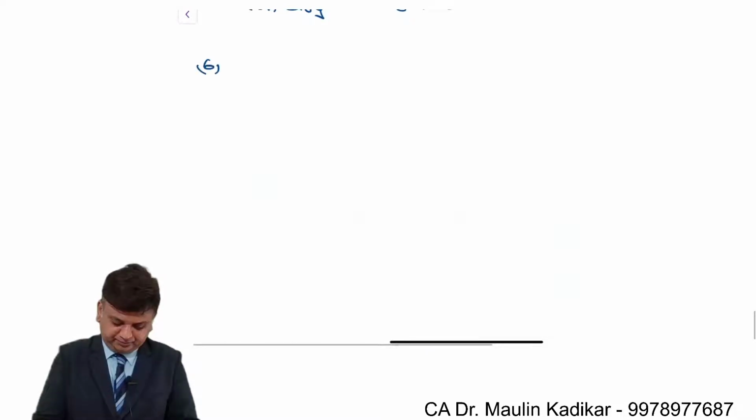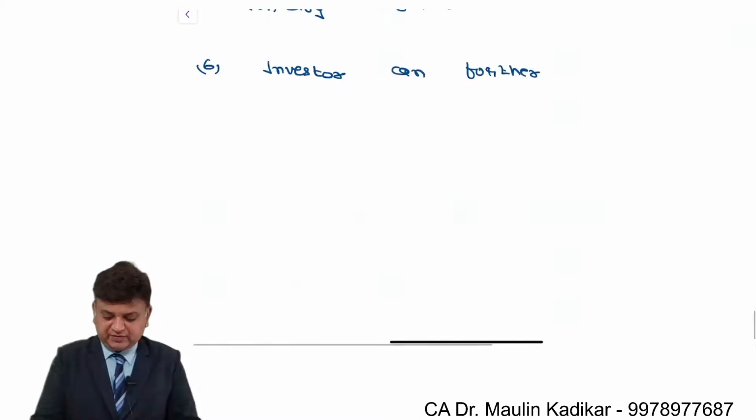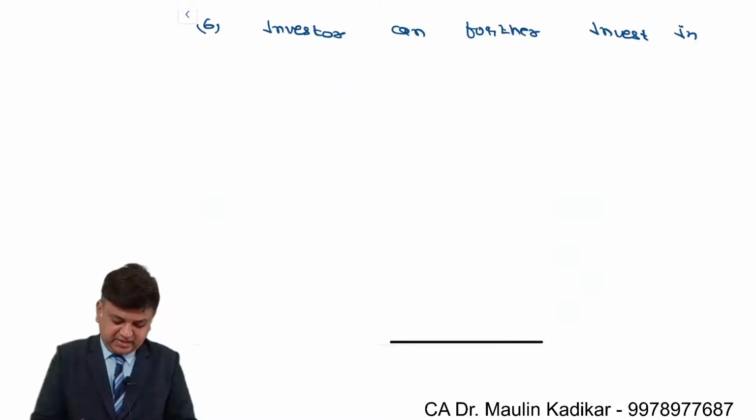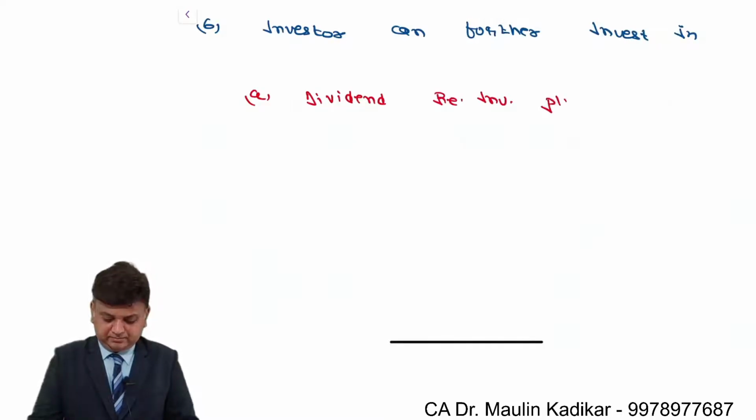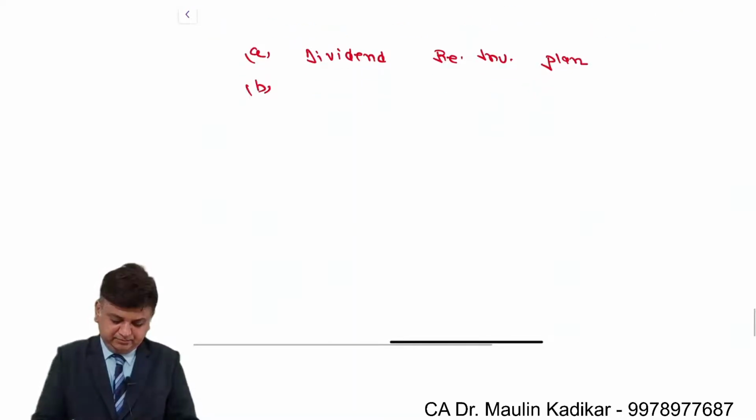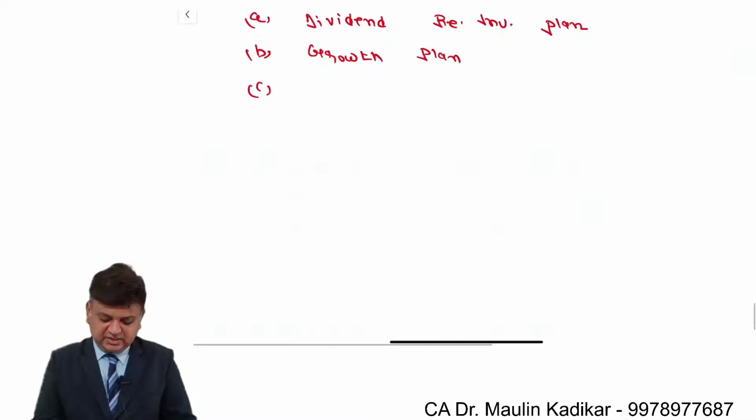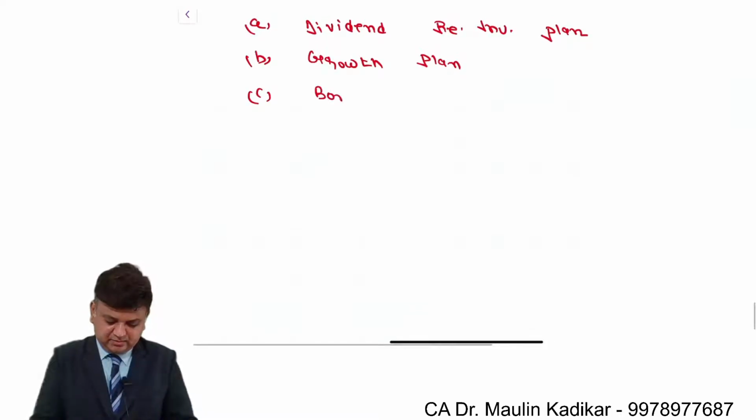Next point, an investor can further invest in A dividend reinvestment plan, B growth plan, C bonus plan.